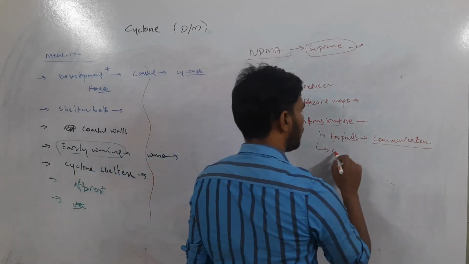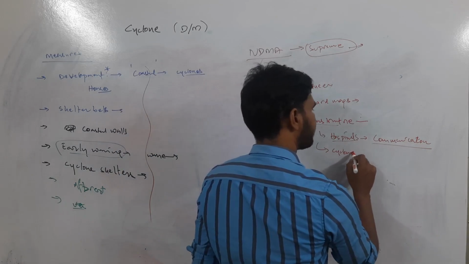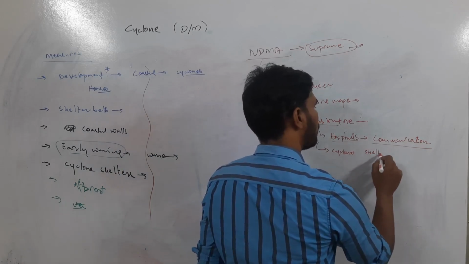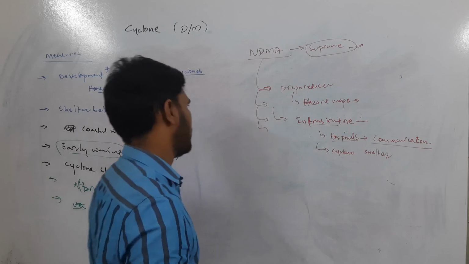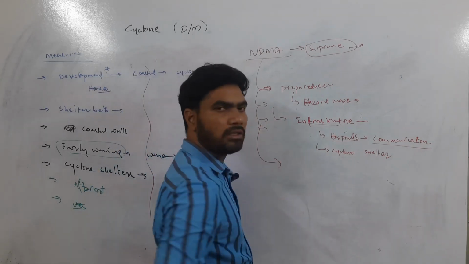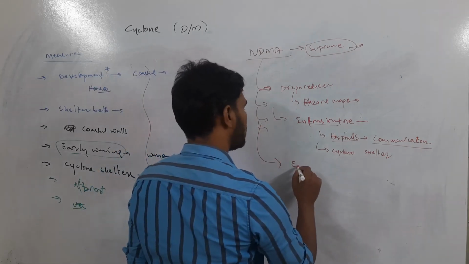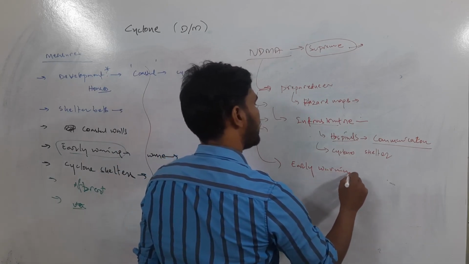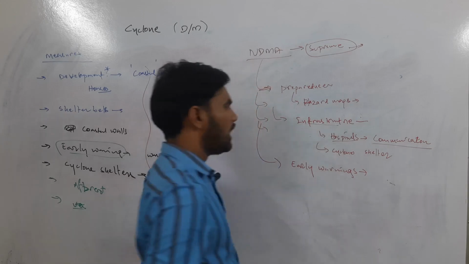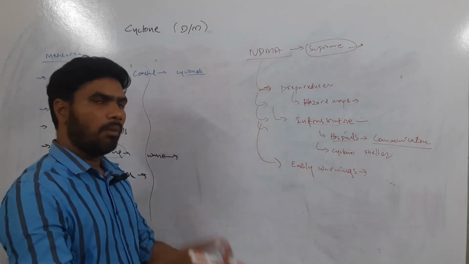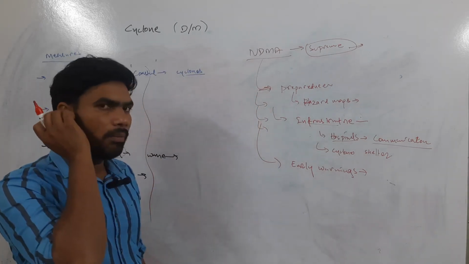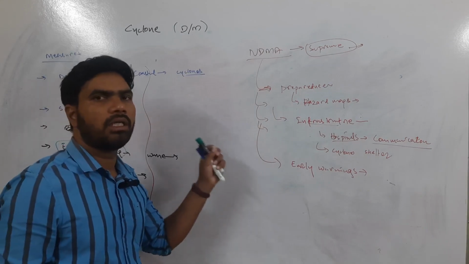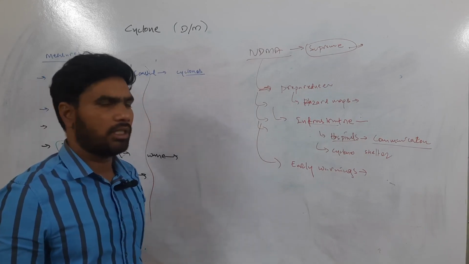Into this, the cyclone shelters will also come. So we have to develop infrastructure, and NDMA guidelines also stress an early warning system. NDMA guidelines say that we should build an early warning system so that we can warn the people at the right time, so that they can escape the wrath of the cyclone.